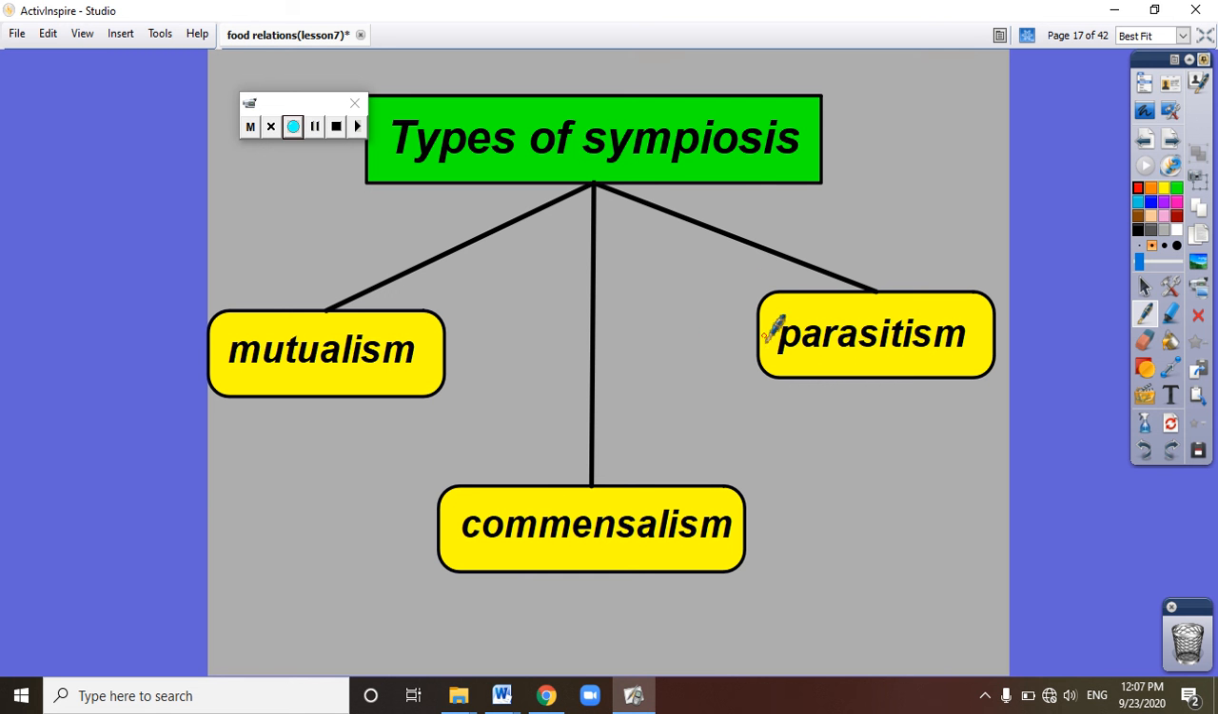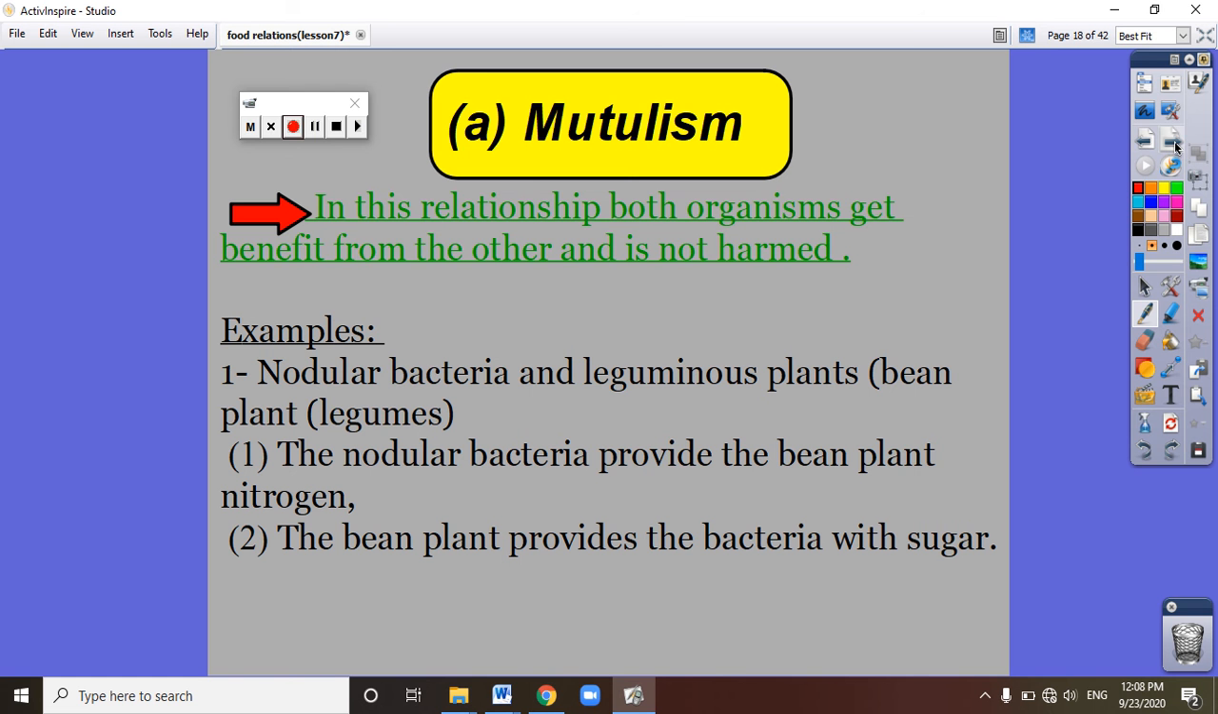Okay, so we are talking about the second food relationship, which is called symbiosis. Symbiosis has three types: mutualism, commensalism, parasitism. Let's start with mutualism. In the mutualism food relationship, both living organisms get benefit from each other. What is the meaning of that?